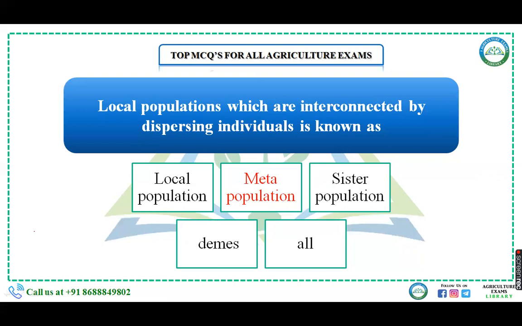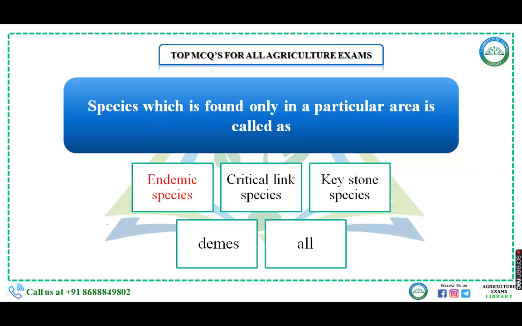And metapopulation: if two populations are interconnected by dispersing individuals, sometimes same species people are at this place and sometimes they are at other places. It means a set of local populations which are interconnected by dispersing individuals, that is metapopulation. So they have asked local populations which are interconnected by dispersing individuals. There are many conditions in which you stay at one place and you work at another place, that is metapopulation. Next, species which is found only in a particular area is called as